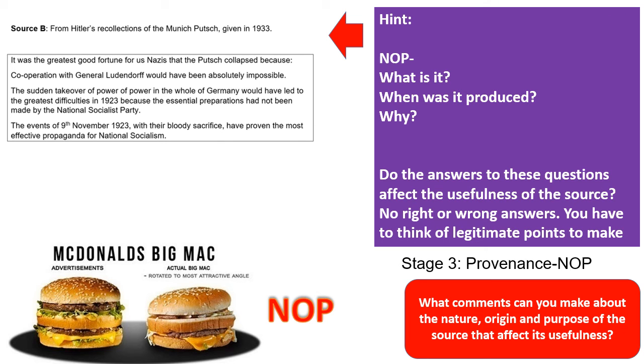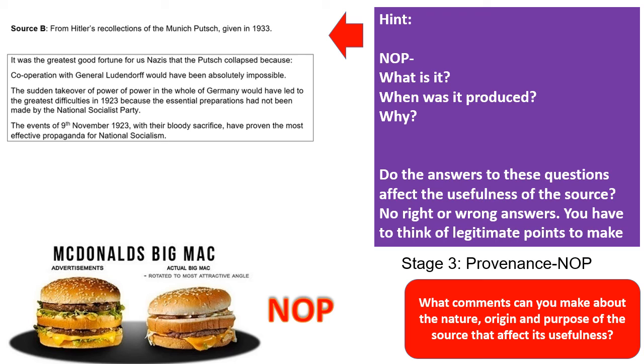So the way we work with the information is we consider the nature, what is it, the origin, when was it produced, and its purpose, why was it produced? And do the answers to these questions affect the usefulness of the source? There are no right or wrong answers. You just have to think of legitimate points to make.